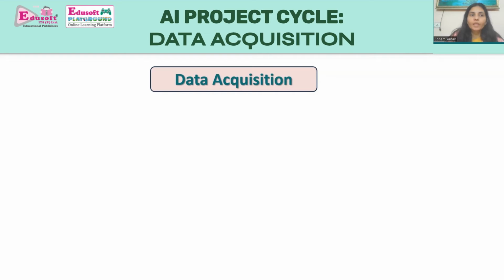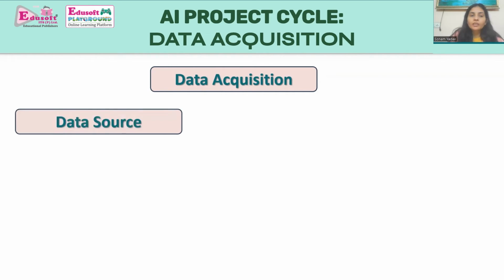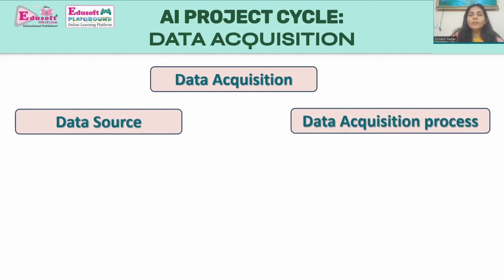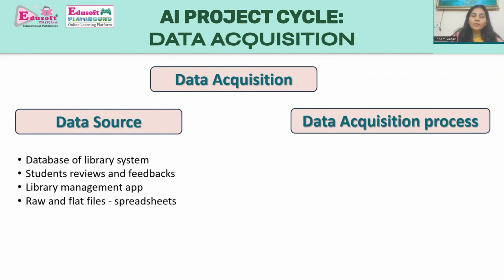So now we are going to see how we can acquire the data, that is, data acquisition. Acquiring the data to train the machine in machine learning has two aspects. Number one, data source, and number two, data acquisition process. When we work upon data source, number one is the database of the library system, student reviews and feedbacks, the library management app, raw and flat files and spreadsheets.